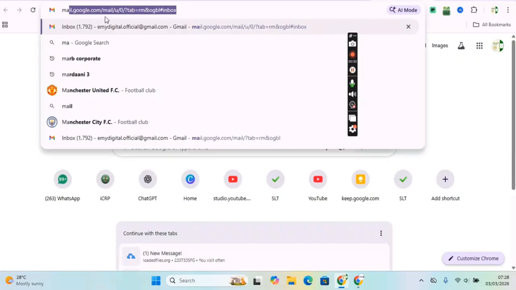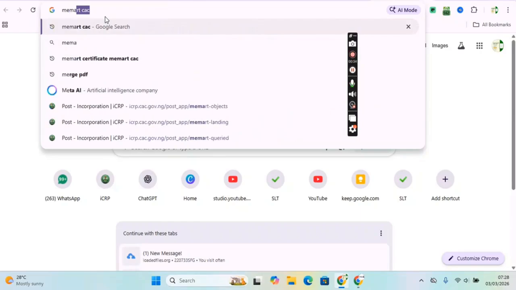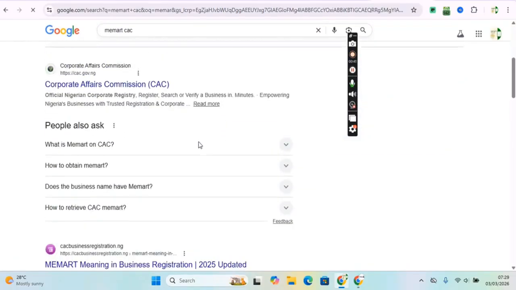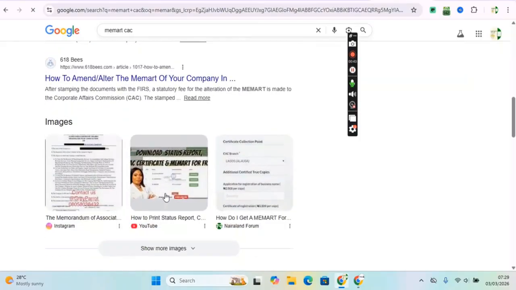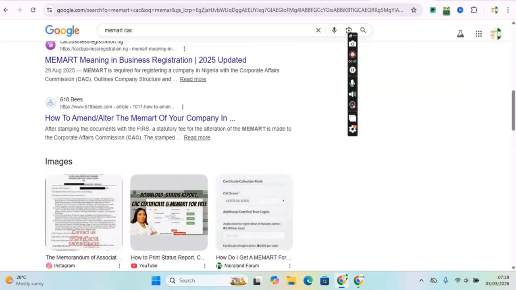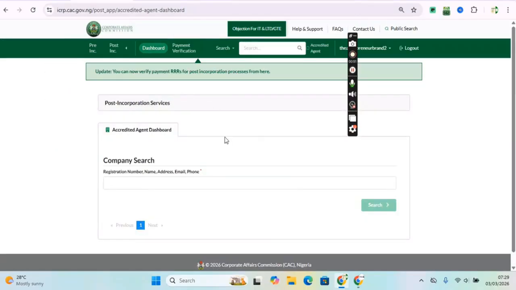So before, we usually call it Form 7 or Form 10 before. But now we call it MEMAT, right? So we'll show you a video on how you can retrieve this. So this is an example of MEMAT right here. This is an example of MEMAT. So we'll show you a video on how you can retrieve your document.